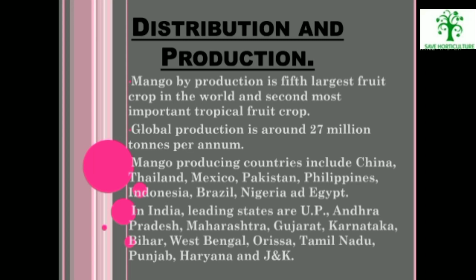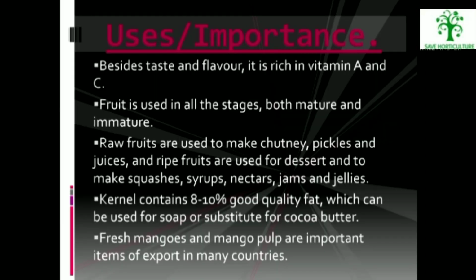In India, leading states are UP, Andhra Pradesh, Maharashtra, Gujarat, Karnataka, Bihar, West Bengal, Orissa, Tamil Nadu, Punjab, Haryana and J&K.